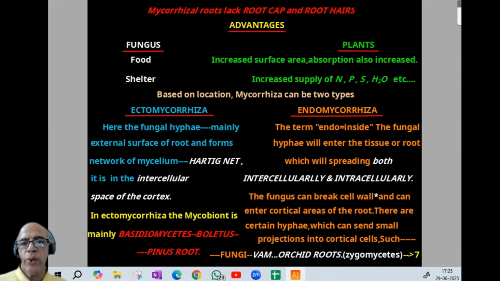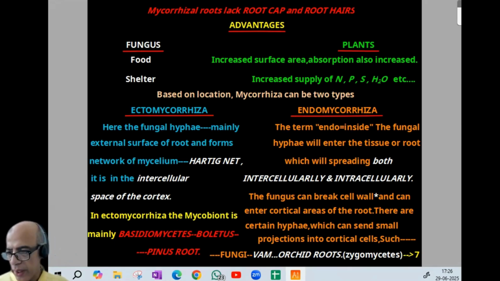Now, when we come to endomycorrhiza, the term endo means inside. So fungal hyphae will enter the tissue of the root, spreading both intercellularly and intracellularly. So both here in endomycorrhiza. The question: can the fungus break the cell wall? That depends, and it can enter cortical areas of the root. There are certain hyphae which can send small projections into cortical cells. Such fungus is often called VAM, vesicular arbuscular mycorrhiza. Example, orchid roots, as in zygomycetes.